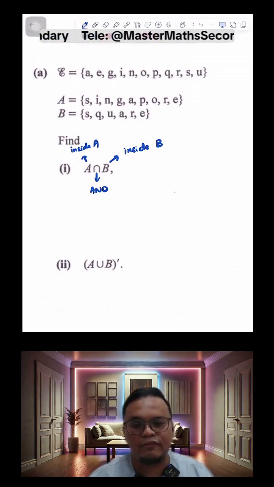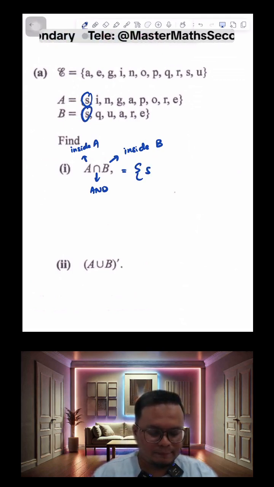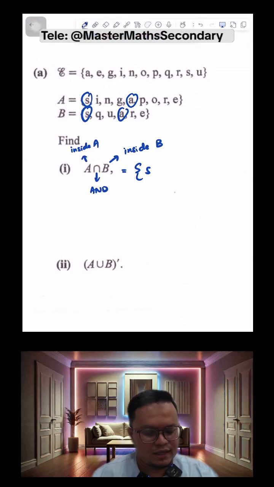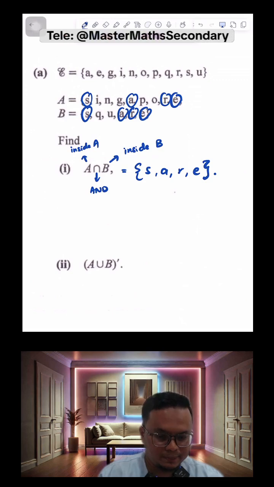In other words, you're looking for common elements. So as you can see, what are the common elements? S is common, right? You see it in both A and B. What else is common? We have A, we have R, and we have E. These are your common elements. So S, A, R, and E. So that's how we do the first part.